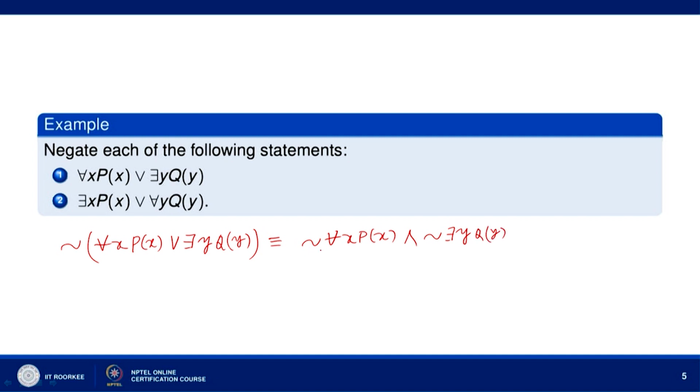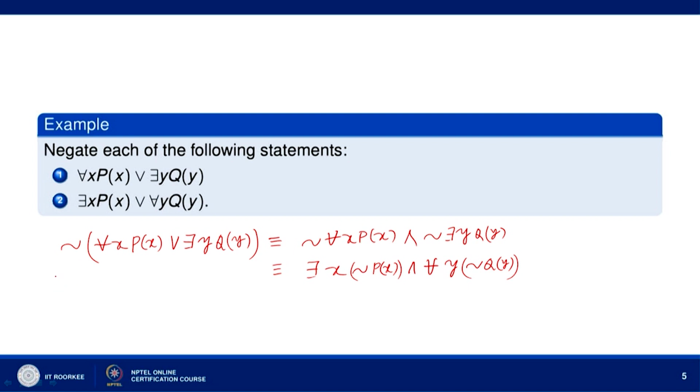Negation of for every x p x gives us there exists x negation of p x. And then negation of there exists y q y gives us, there exists becomes for every, for every y negation of q y. So, negation of for every x p x or there exists y q y is equivalent to there exists x not p x and for every y not q y.